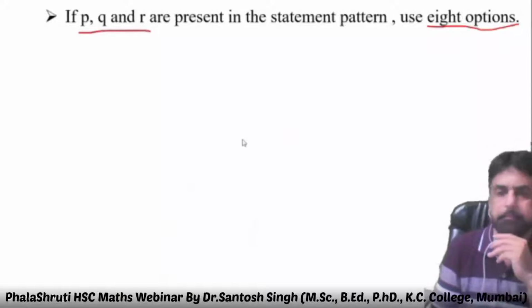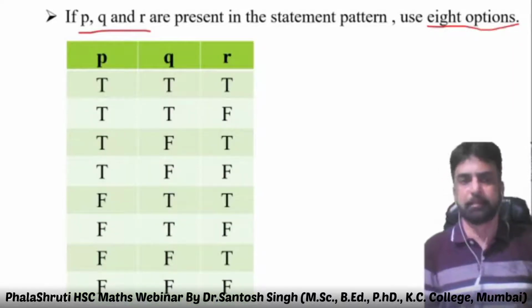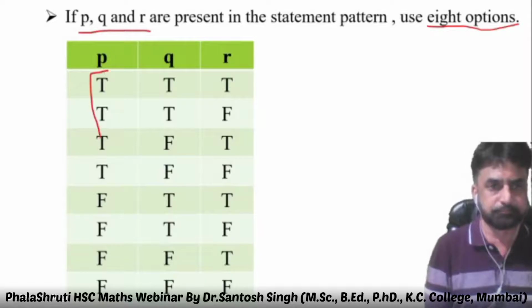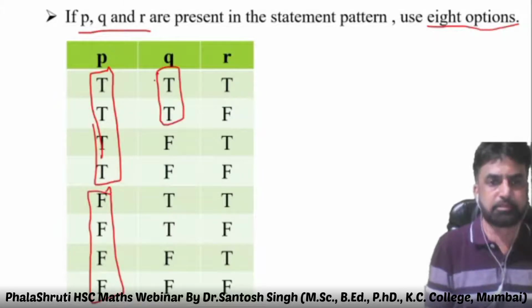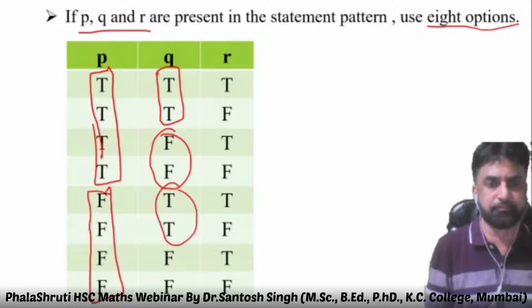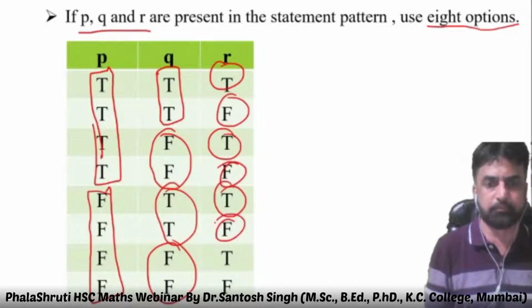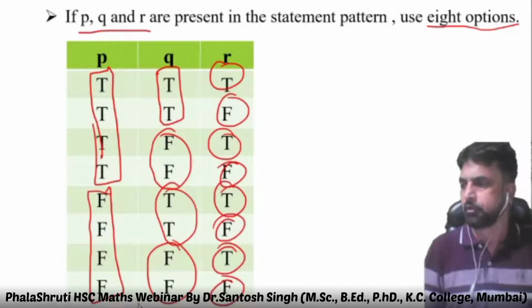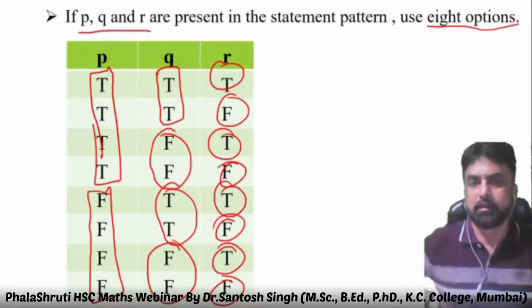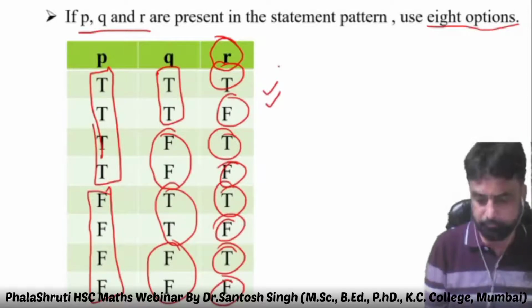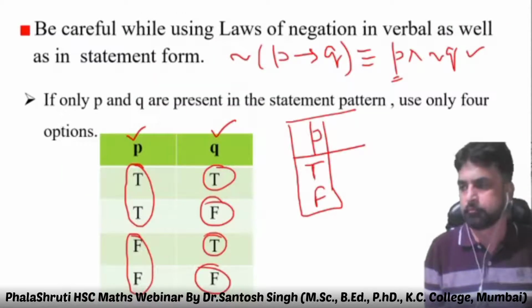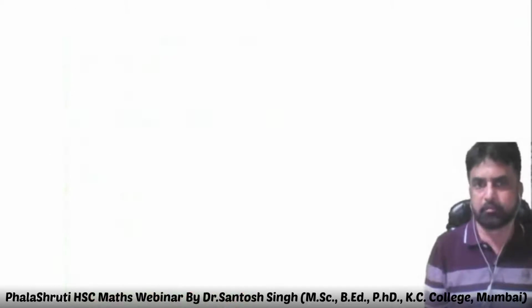Do you remember how to write them? 4 times T, 4 times F, 2 times T, 2 times F, then 1 T, 1 F, like that we wrote it. So remember, if R is not mentioned in the statement pattern, don't make 8, make only 4. I hope it will help you.